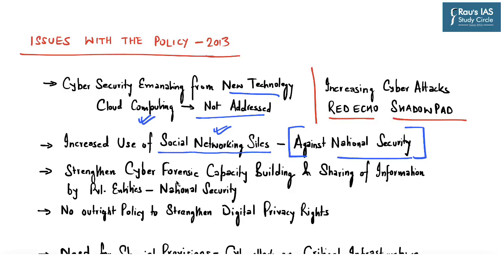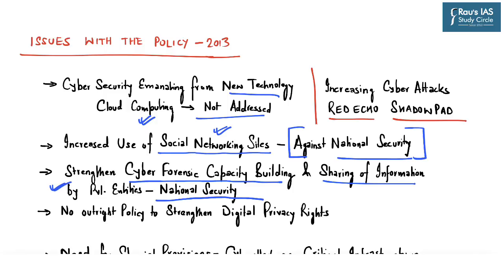Further, there is a need to strengthen cyber forensic capacity building and also sharing of information by private entities, especially such information which may hamper or has an impact on national security. Next, the 2013 policy does not have an outright scheme or policy to strengthen digital privacy rights of citizens. So, considering the developments taking place in the internet world, privacy rights of individuals must be protected by the government.